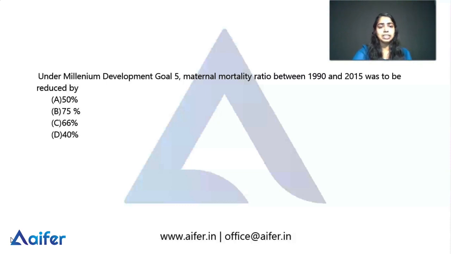So Millennium Development Goal 5 is for the improvement of maternal health. The target of this goal is to reduce by three-fourths, that is 75%, between 1990 and 2015. So here the correct answer is option B, 75%. Under Millennium Development Goal 5, the maternal mortality ratio was to be reduced by 75%.